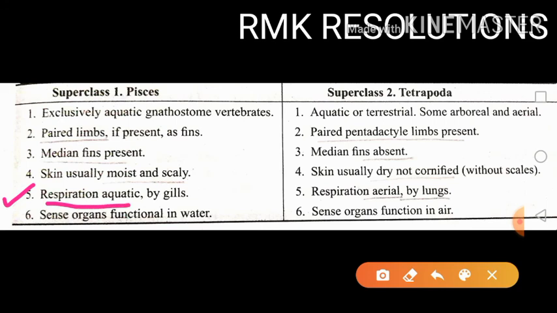So respiration, they have an aquatic mode of respiration by means of the gills. In case of the Pisces, pairs of gills are present for respiratory purposes. And in case of the Tetrapoda, respiration is aerial by means of the lungs. Lungs are developed for respiratory purposes. Sixth difference, sense organs are functional in the water only, and here in case of the Tetrapoda, sense organs are functional in the air.